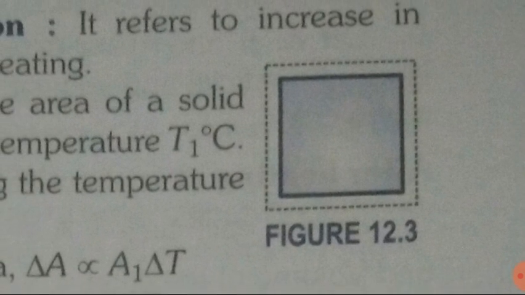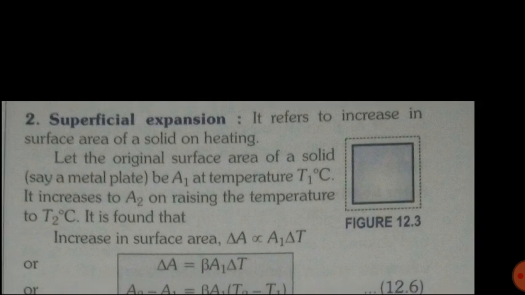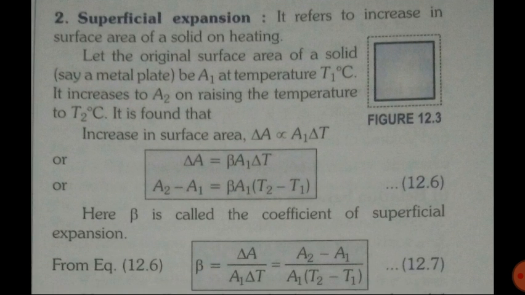Okay, this bold line is showing the original surface area, and after supplying the heat and increasing the temperature, its size increases, the surface area increases, and here the dotted line is showing the increase in surface area. So let the original surface area of a solid be A1 at temperature T1 degrees centigrade. It increases to A2 on raising the temperature to T2 degrees Celsius.